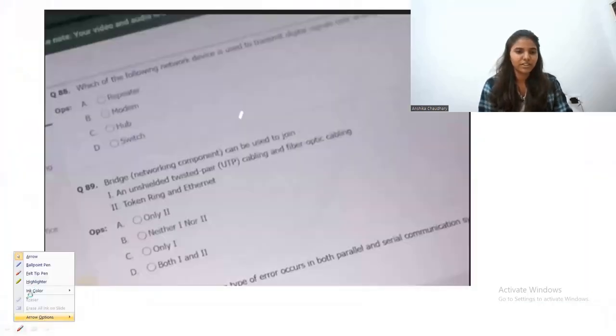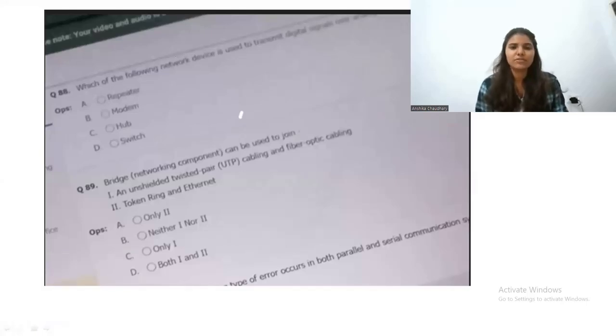So this is the very first question. Which of the following network device is used to transmit digital signals over the network? Repeater, modem, hub, or switch? So take a pause and try to guess the answer on your own. The correct answer for this question is modem.